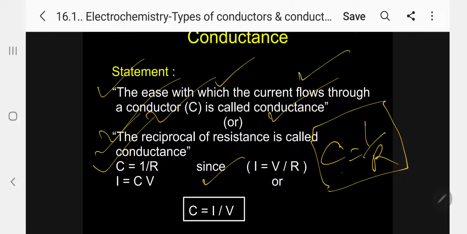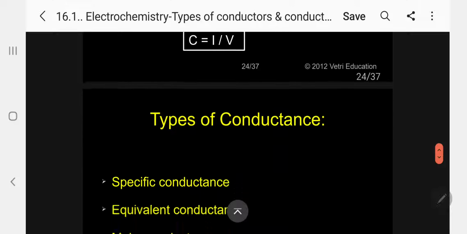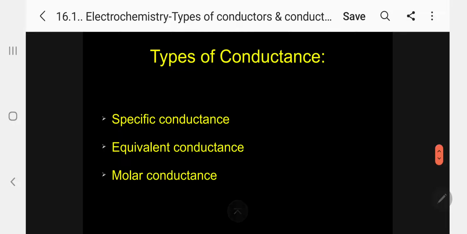So one important piece of information we are getting from here: resistance. Kindly follow. Then conductance C, we are getting here. The potential difference V, we are getting here. Kindly follow. Now let me go for the types of conductance. There are three types of conductance. One is specific conductance, two is equivalent conductance, and three is molar conductance. Let me explain one by one. Kindly listen to me. What is specific conductance?